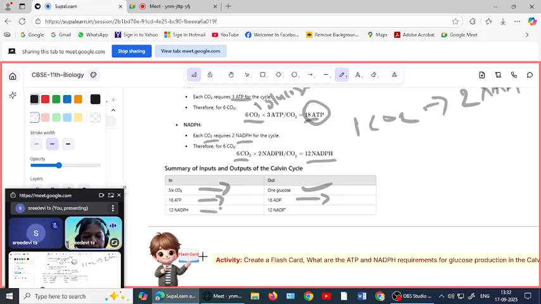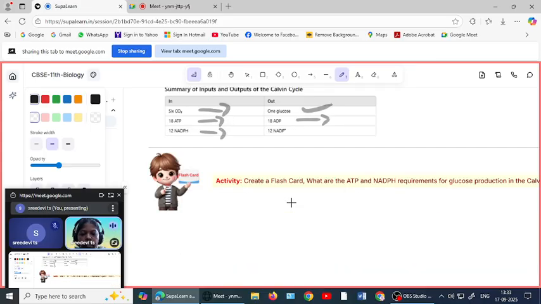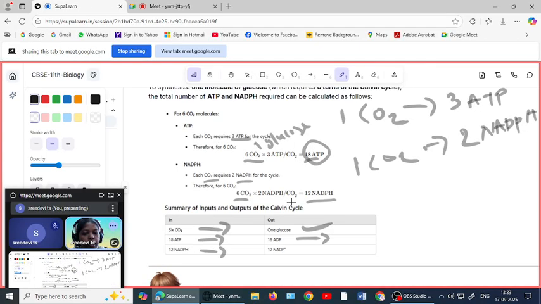And 12 NADPH become 12 NADP plus. It's a low energy form. Here also there is no reduction in number of molecules, there is only loss of what? Electrons.